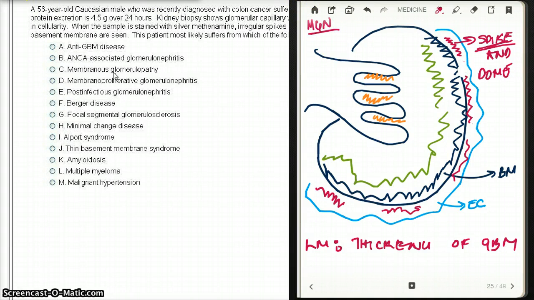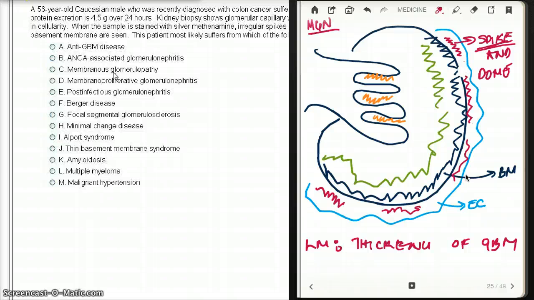Now, what do we see on immunofluorescence? Now, see how these immunoglobulins are deposited here, here, here. When we put it under immunofluorescence light, we're going to see deposits here, deposits here, deposits here. So it's going to look granular. And the granular pattern is going to be due to deposition of IgG and C3. Where do we see uniform deposition? We see it in Goodpasture's, because there the deposition is due to binding of the antibody against glomerular basement membrane. So that is our MGN.